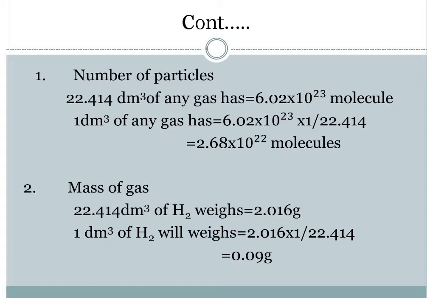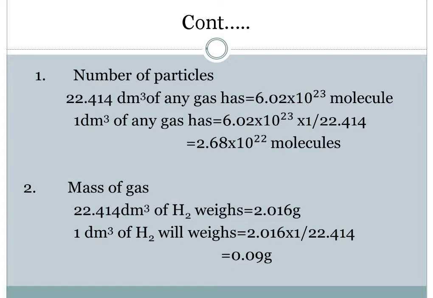But in 1 decimeter cube, as in our question, they have asked that we have to calculate for 1 decimeter cube. So for 1 decimeter cube, what would be the value for the gas molecules present in that volume? It is 6.02 into 10 raised to power 23 into 1, divided by 22.414.